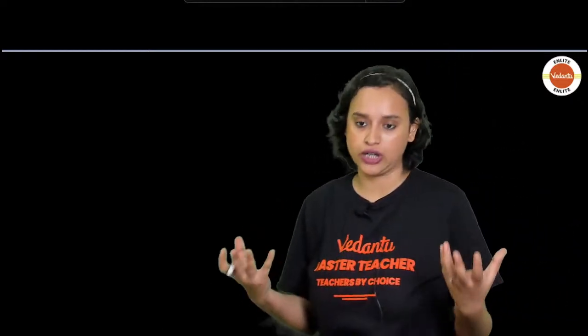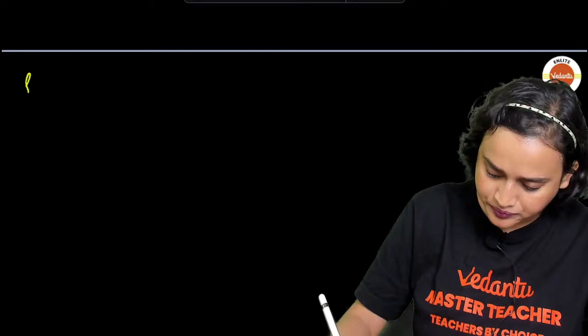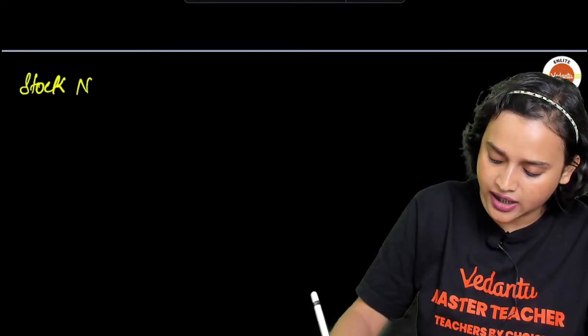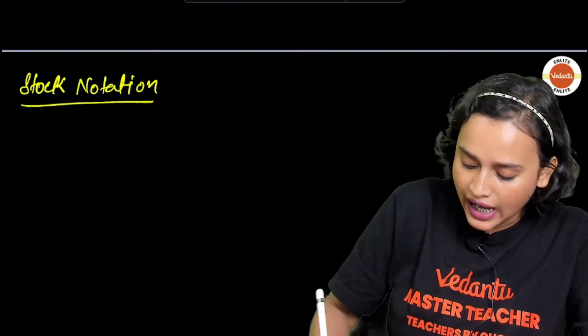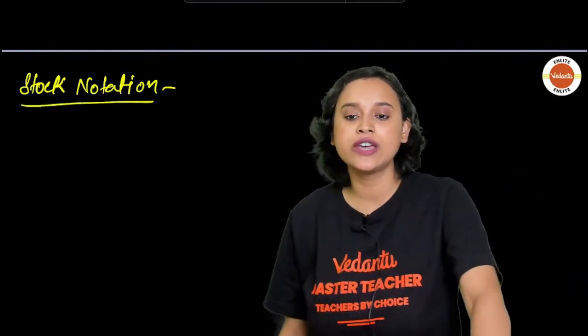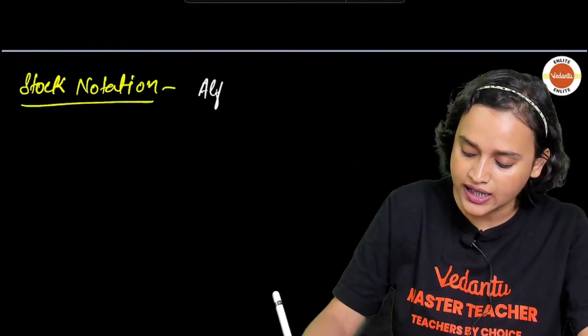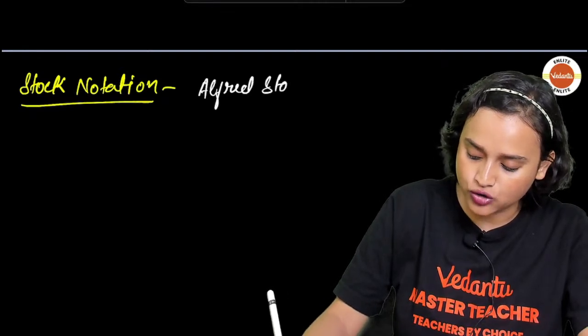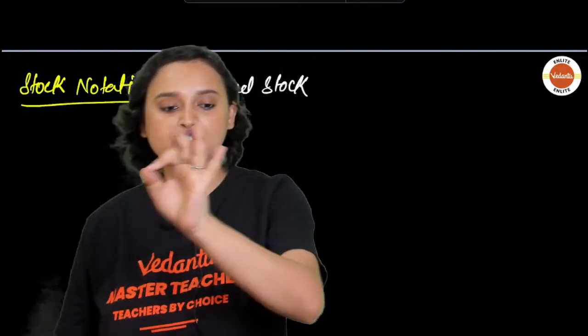Yes? Clear hai? Acha. Now here, my dear students, we come across something that is called stock notation. What is stock notation, everybody? Chalo, let us take a look at it. Stock notation was given first by a German scientist whose name was Alfred Stock. What he said was that oxidation number can be expressed in Roman numeral